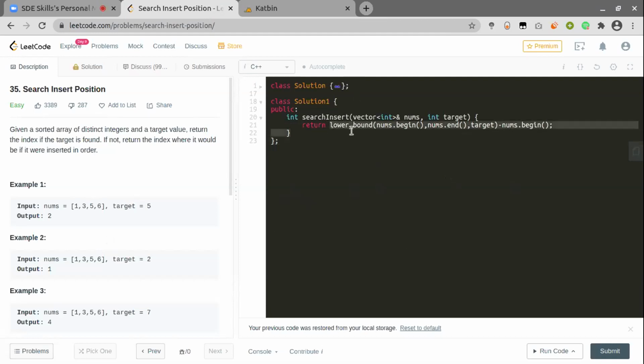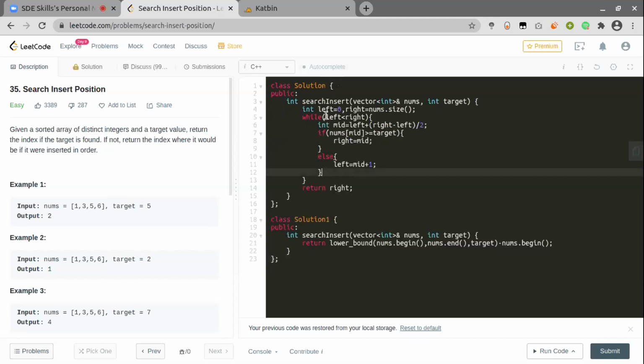And since this is just the binary search implementation, if we have to write this explicitly, we can use this template. We can set the left to 0 and right to the size. This is the case where a value exists which is greater than the max value, for example, 7, which is greater than 6. This is why the right is set to the extreme right end, which is nums.size. And after this, we will just go with the binary search approach.